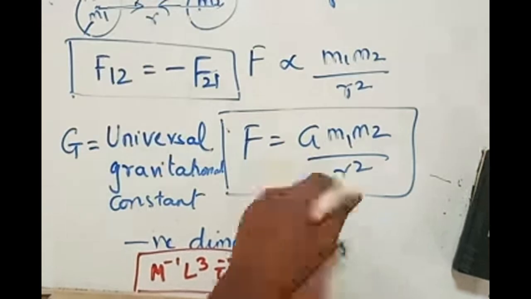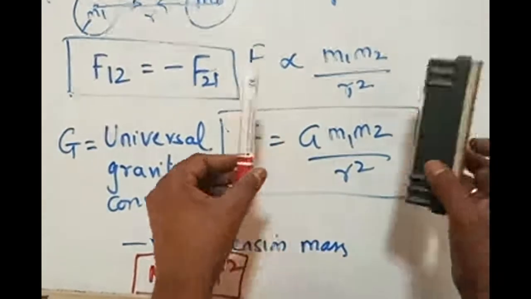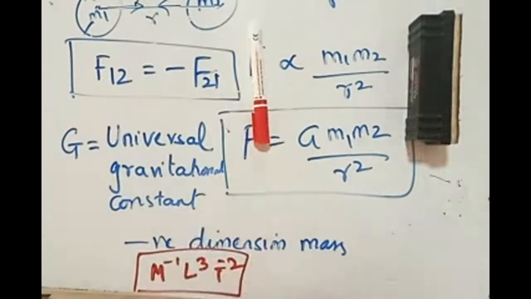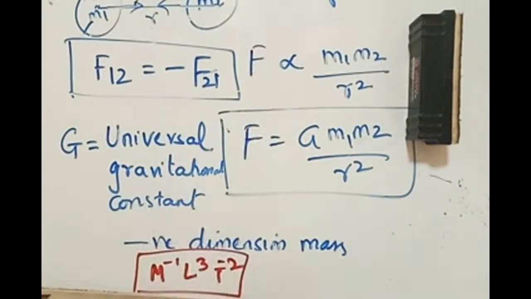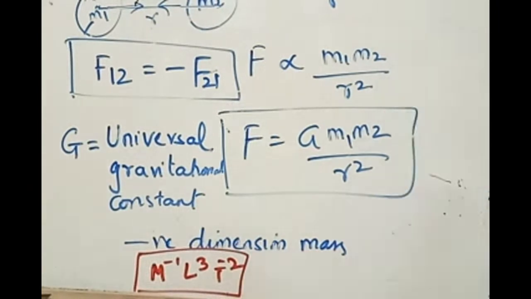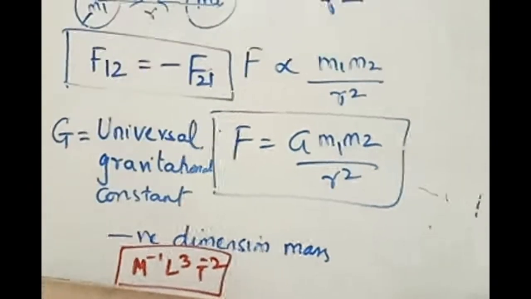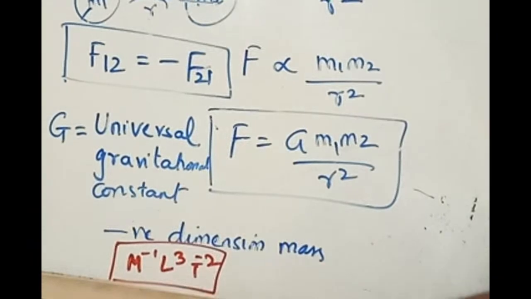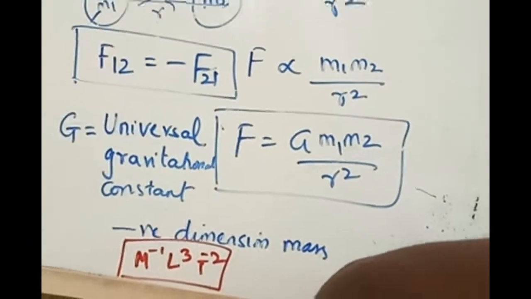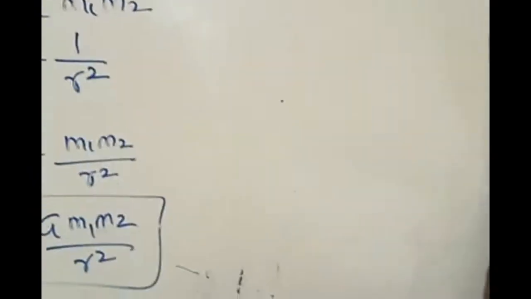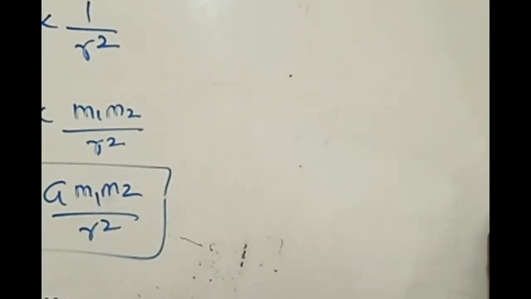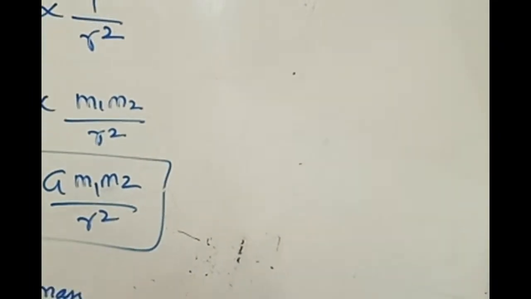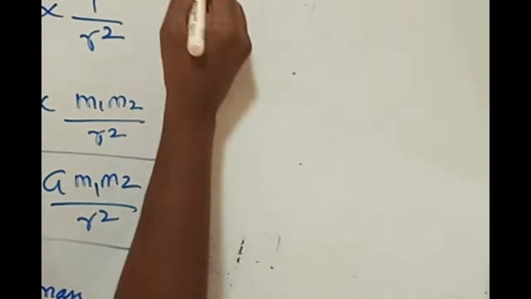The meaning of this equation is that between any two masses in the universe, those two masses could be anything. Now, do you know the value of G? Somebody answered earlier. The dimensional formula is M inverse L cube T power minus 2. I have written it. The value of G is